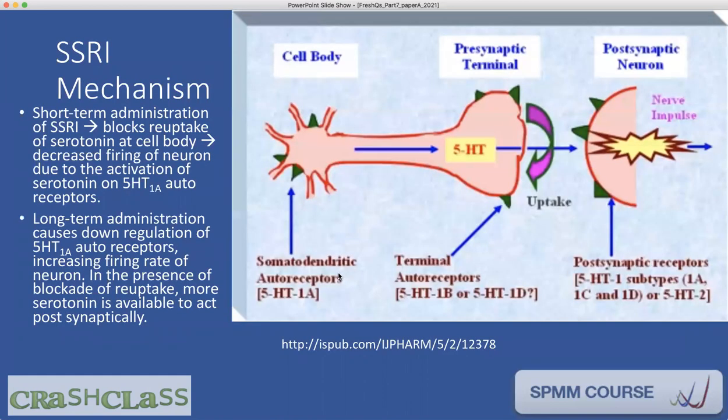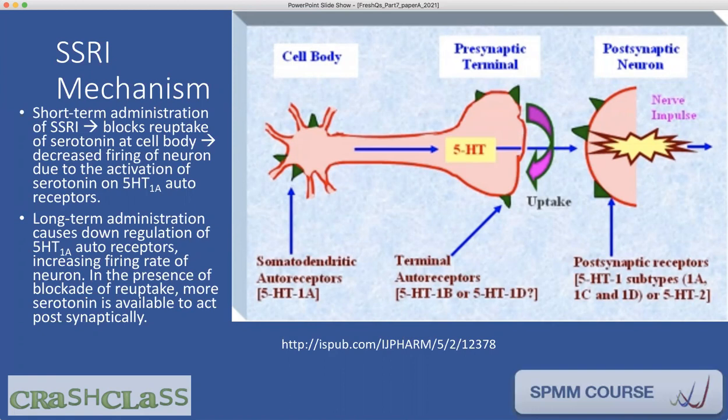So it's important to know that 5HT1A is an autoreceptor and it is present on the somatodendritic surface, because this is the mechanism by which SSRIs generally act. SSRIs primarily reduce the reuptake of serotonin in the somatodendritic area, the cell body area. Because of that, the serotonin availability in the immediate milieu of the dendrites increases. When that happens, the 5HT1A autoreceptors get superstimulated, so they will reduce the serotonergic output on a short-term basis.